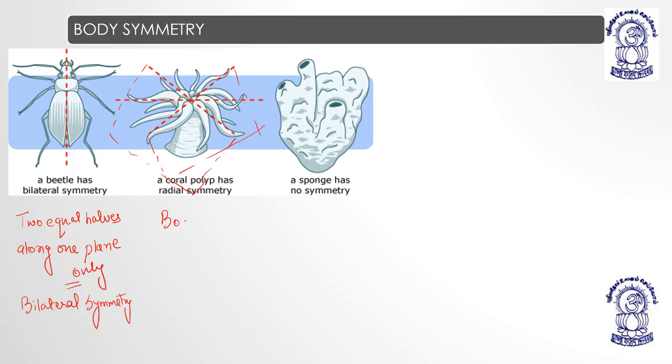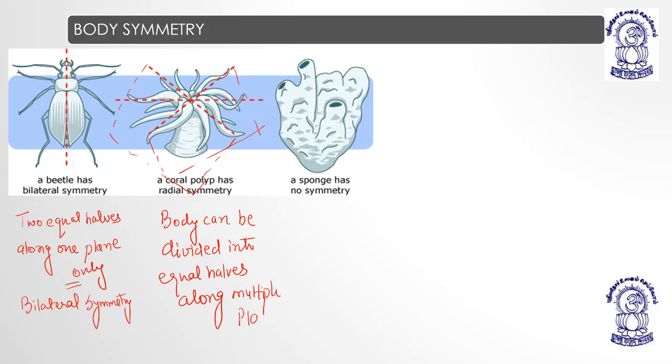And the third category: if they cannot be divided into equal halves, then it is asymmetrical, or no symmetry.